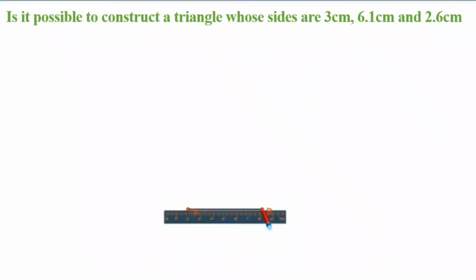Now because AC is equal to 3 centimeters, so with A as center and radius equal to 3 centimeters, I'll make an arc. Now because BC is equal to 2.6 centimeters, so with B as center and radius equal to 2.6 centimeters, I'll make another arc to intersect the previous arc at point C.